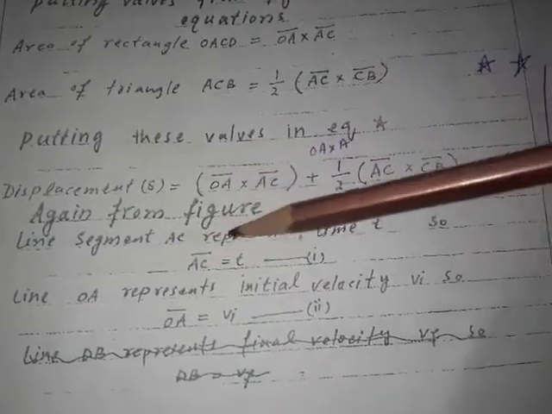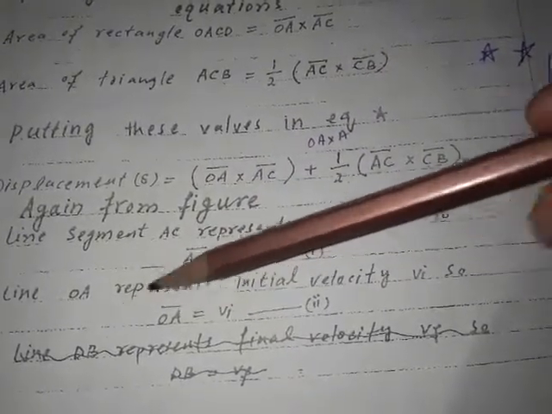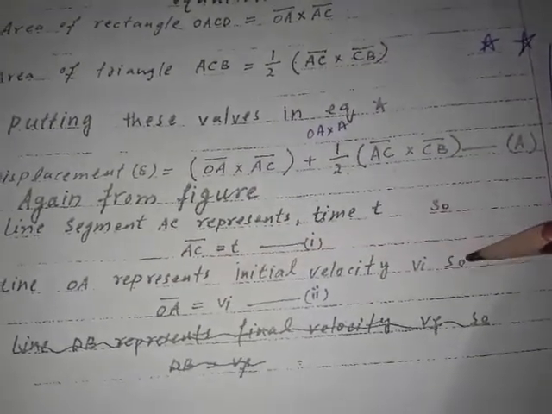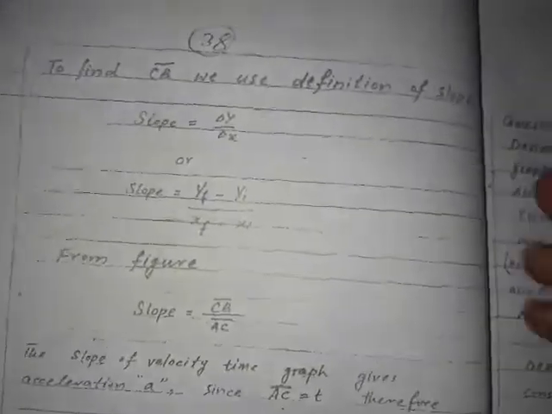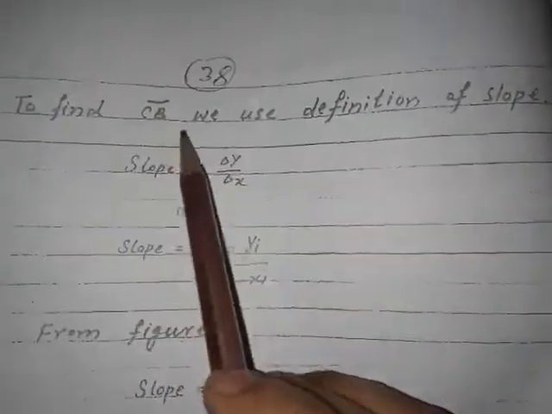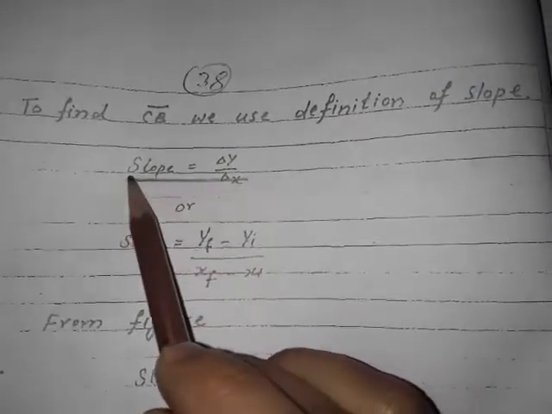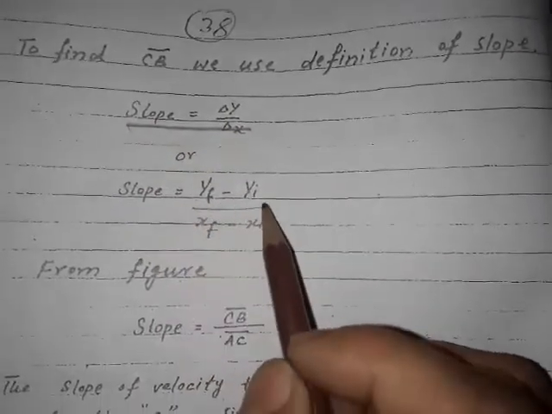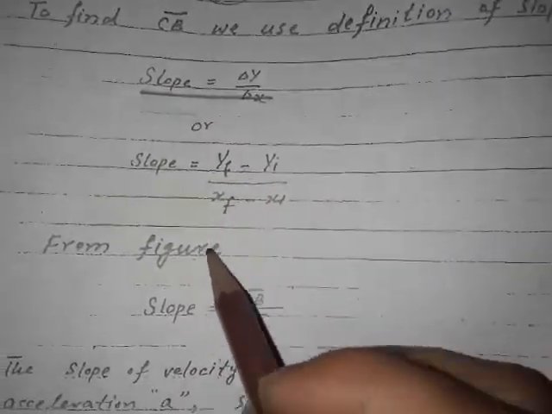Again from the figure, line segment AC represents time t, so AC is equal to t. Line OA represents the initial velocity Vi, so OA is equal to Vi. These are equations number 1 and 2 and must be given with the help of the black marker. To find CB, we use the definition of the slope, that is slope is equal to del y divided by del x, or yf minus yi divided by xf minus xi.